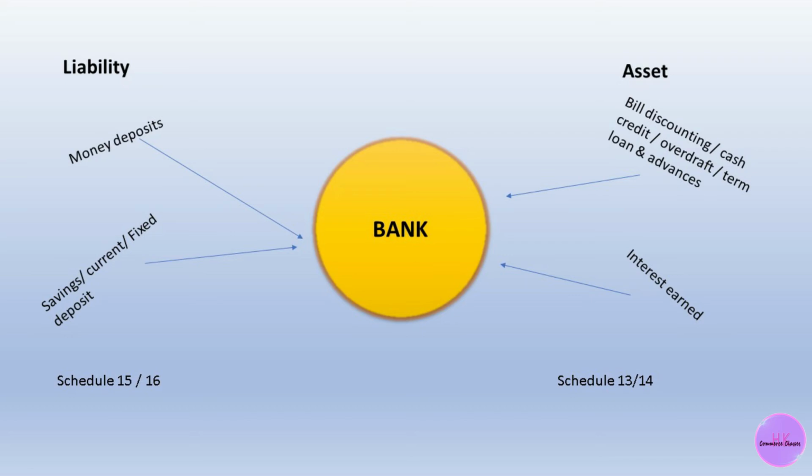The interest rate earned by these schemes from the general public or any other bank or institutions, a loan given to other banks, the bank can earn interest. So these will be assets.